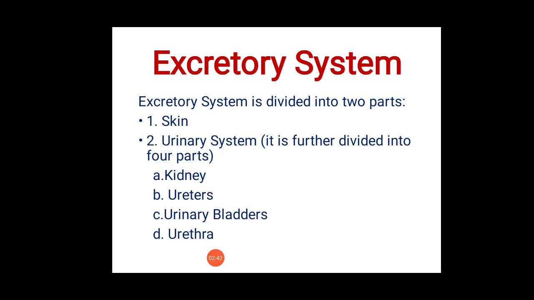Kidneys, there are two bean-shaped organs. Ureters, there are two tubes which carry the urine. Urinary bladder is a hollow muscular organ situated in the pelvic cavity, and urethra is a tube leading from the floor of the urinary bladder to the exterior.